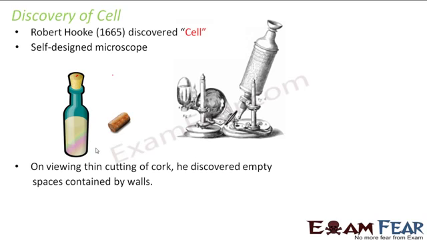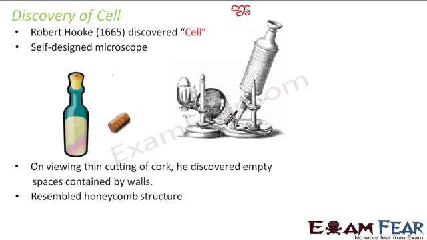Now, what happened on viewing this thin cutting of the cork? He discovered empty spaces contained by walls. That means he observed a structure like this. He took a thin cutting of this cork, and when he observed it with the help of this microscope, he observed some empty spaces which are enclosed by walls. When he saw the structure, it resembled the honeycomb structure. You know honeycomb, right? The honeybees make their nest-like structure, that is called honeycomb. So it looked like that honeycomb structure.